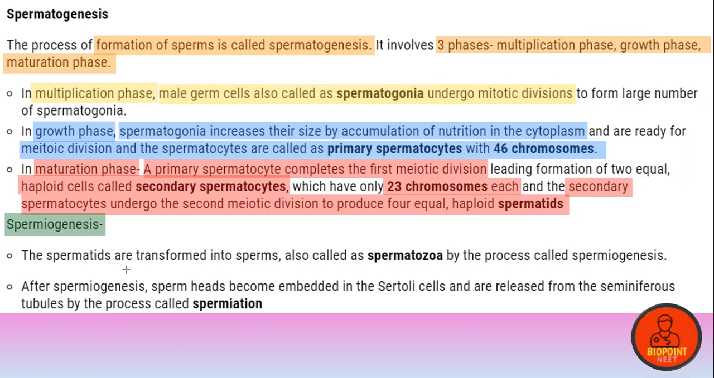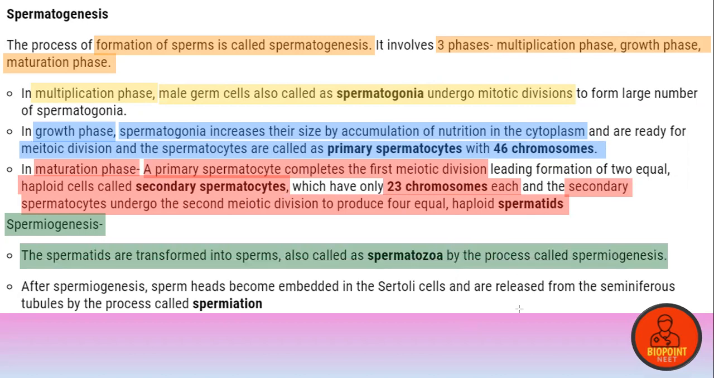As we have already discussed, we are now going to discuss spermiogenesis. The spermatids are transformed into sperms by a process called spermiogenesis, and after spermiogenesis, the sperm heads become embedded in the Sertoli cells. And the process of release of these matured sperms from the Sertoli cell, you call it the spermiation process. Clear for each one of you, I hope.